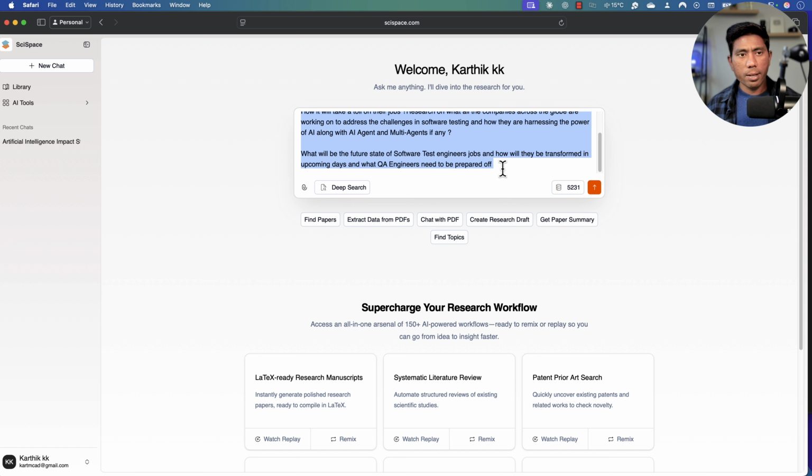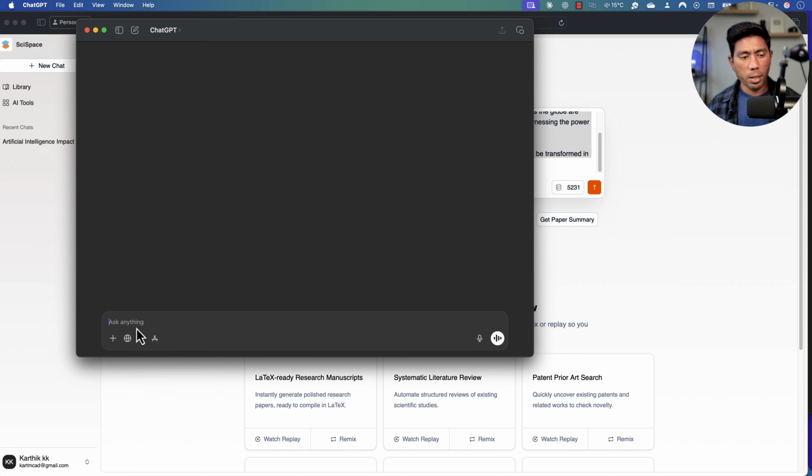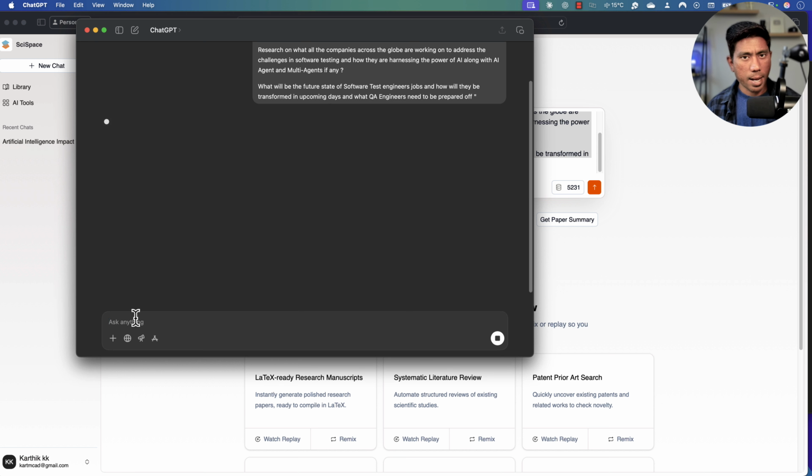Guess what? I can even fine tune this particular prompt that I have got from the ChatGPT over here. You can just ask this question already in the SciSpace. It's just going to work. But I'm going to say, write this prompt better in the ChatGPT. I'm going to just ask this question to ChatGPT.